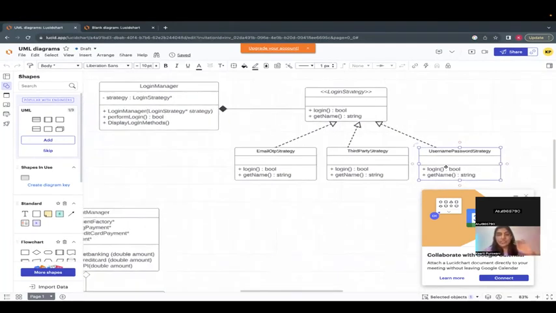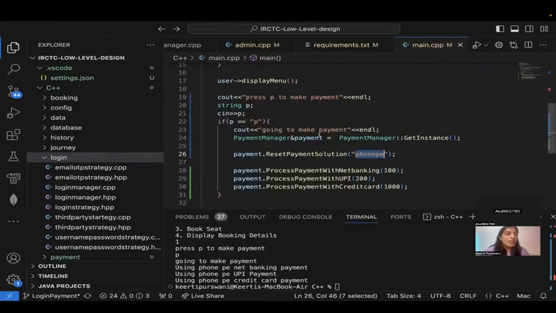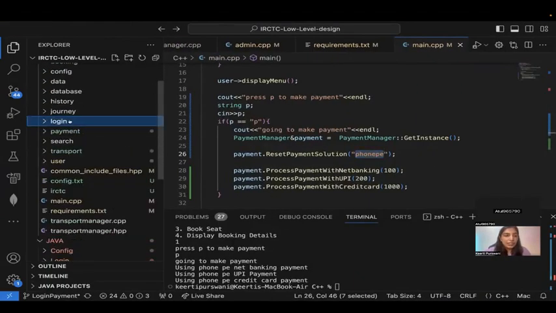Honestly, according to me, strategy is one of those design patterns that you can use so much, in almost every system, because you want to support different algorithms for different things. So it is literally a lifesaver. If you are practicing, please do practice the strategy design pattern properly. It really helps in interviews also.